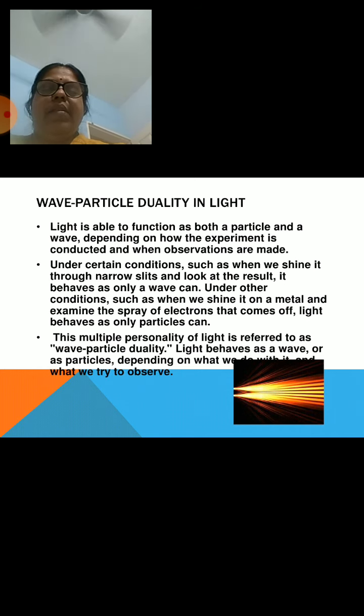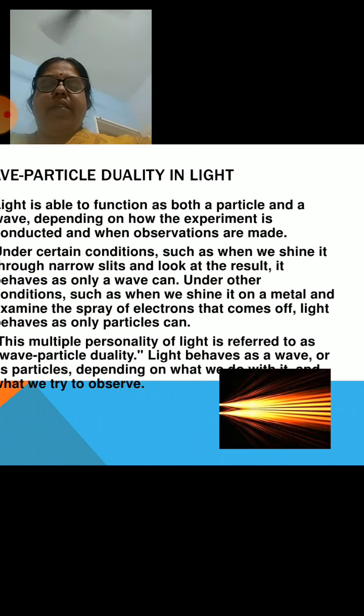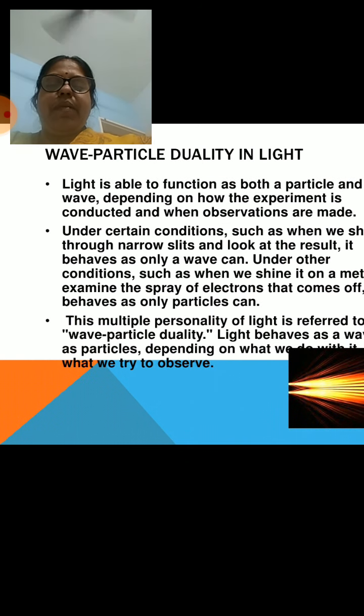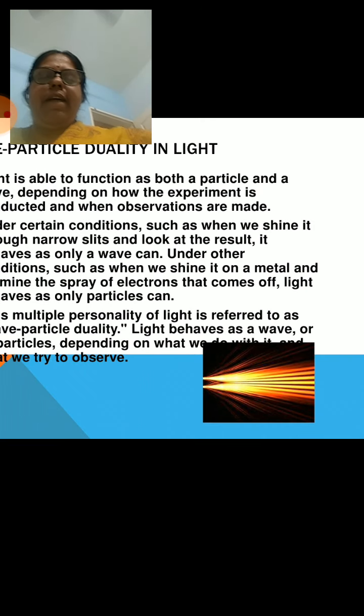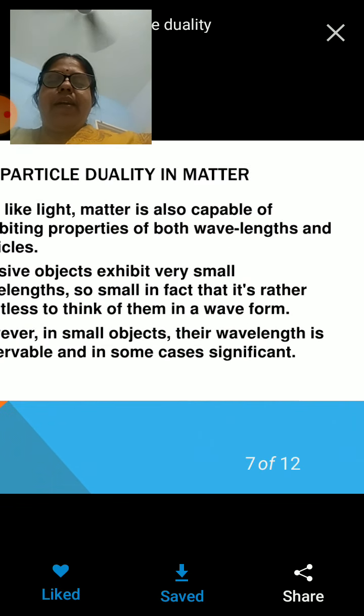This means the light has a multifaceted personality. Sometimes it behaves like a wave, sometimes it behaves like a particle. It depends upon the experiment you are performing. If it is interference, diffraction, polarization, it has to behave like a wave. If it is the photoelectric effect or Compton effect, it has to behave like a particle. Okay, then wave-particle duality in matter.